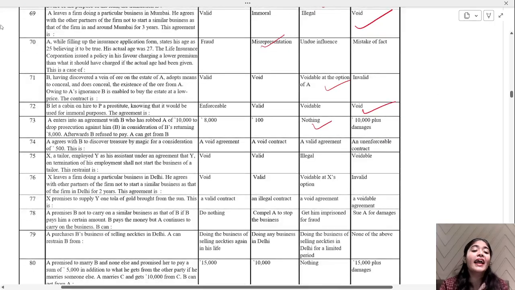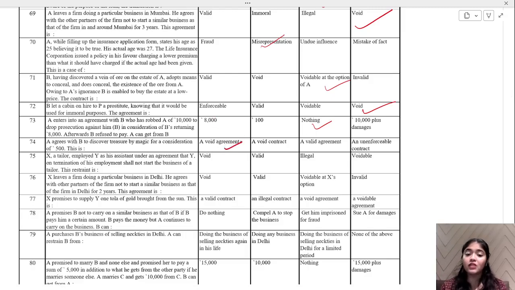Okay. A agrees with B to discover treasure by magic for a consideration of 500. Is this a void agreement, a void contract, a valid agreement, or an unenforceable contract? Here he is going to discover treasure by magic. So that is not a contract even. That is a void agreement.